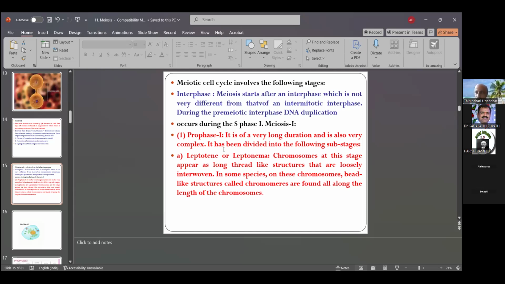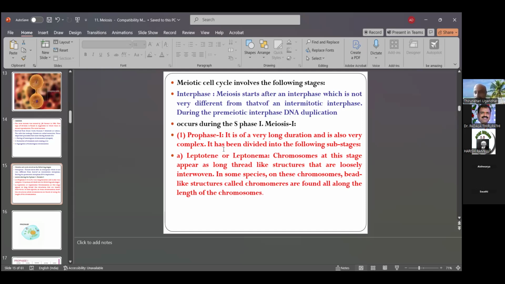Beaded means round parts, which shorten in size. Then the round parts dissolve, and the long, elongated, linear form of the chromosomes appears later. In some species, bead-like structures called chromomeres are found all along the length of the chromosomes.